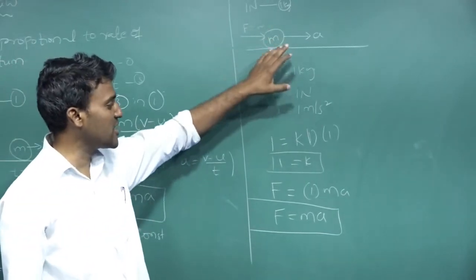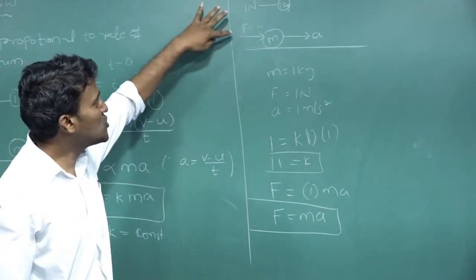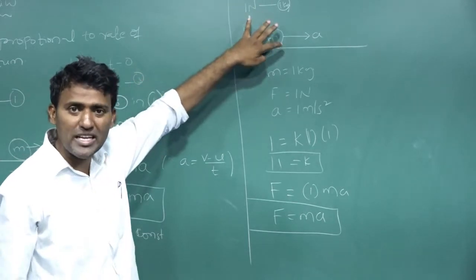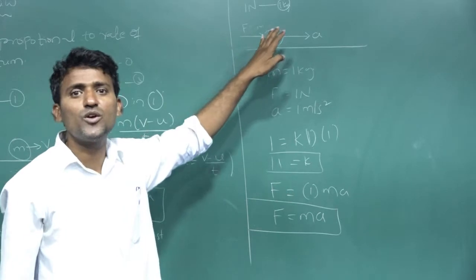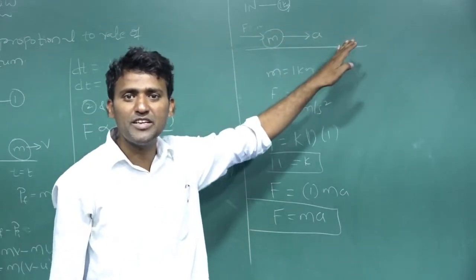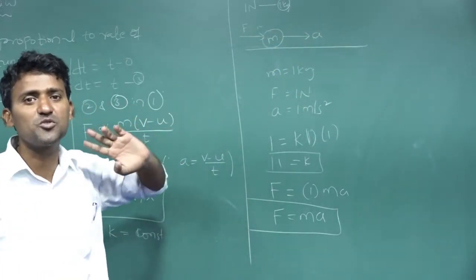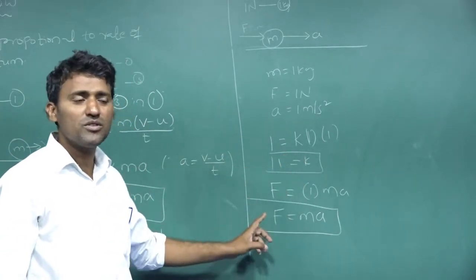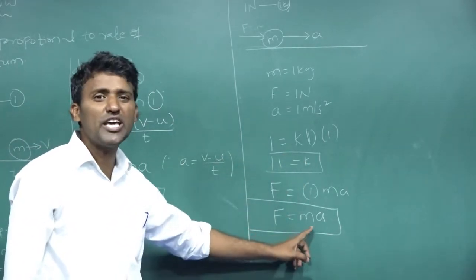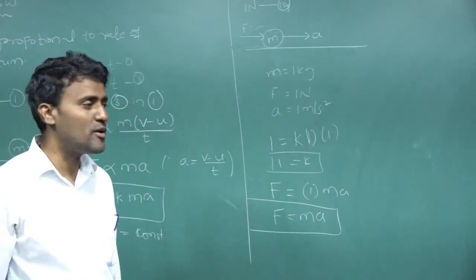Just I am writing once again. I want to tell here, 1 Newton force is acting on a 1 kg block. If it is accelerating through 1 meter per second square, k is equal to 1. So we can write F is equal to ma.